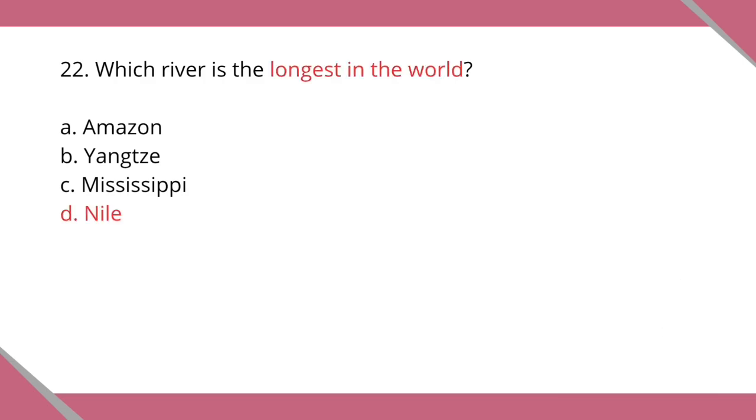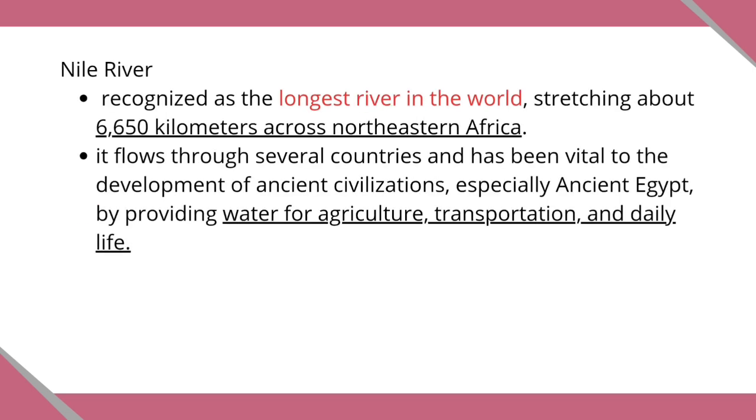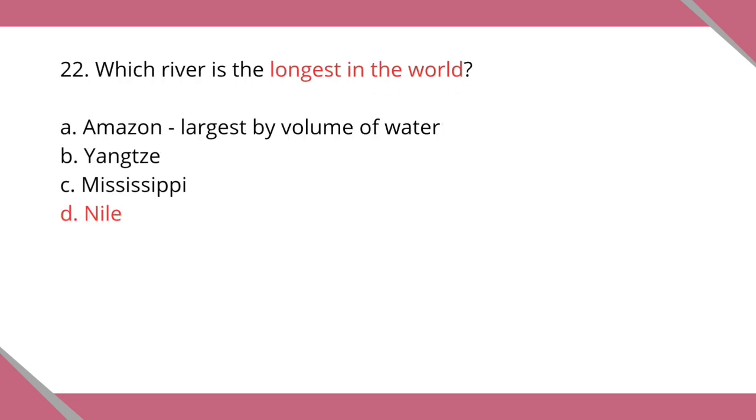The correct answer is letter D, Nile River. It is traditionally recognized as the longest river in the world, stretching about 6,650 kilometers across northeastern Africa. It flows through several countries and has been vital to the development of ancient civilizations, especially ancient Egypt, by providing water for agriculture, transportation, and daily life. While the Amazon is often considered the largest by volume of water, the Yangtze is the longest river in Asia and Mississippi is the longest river system in North America, but not the world.